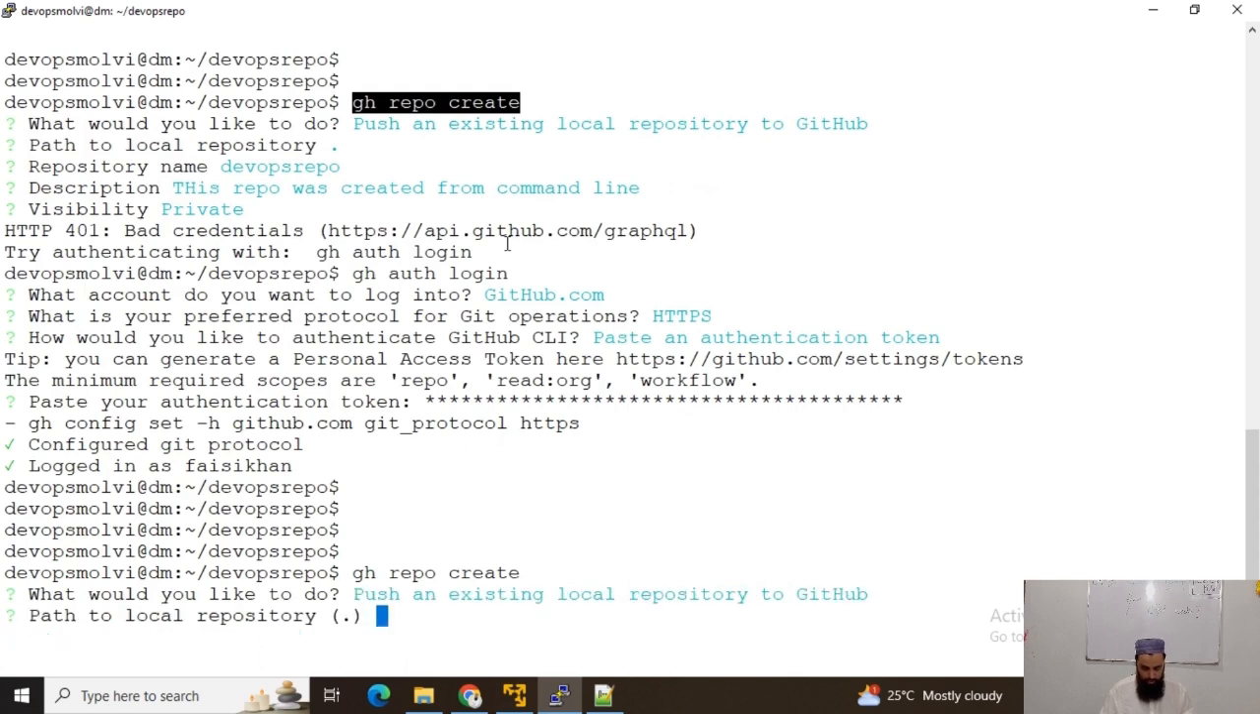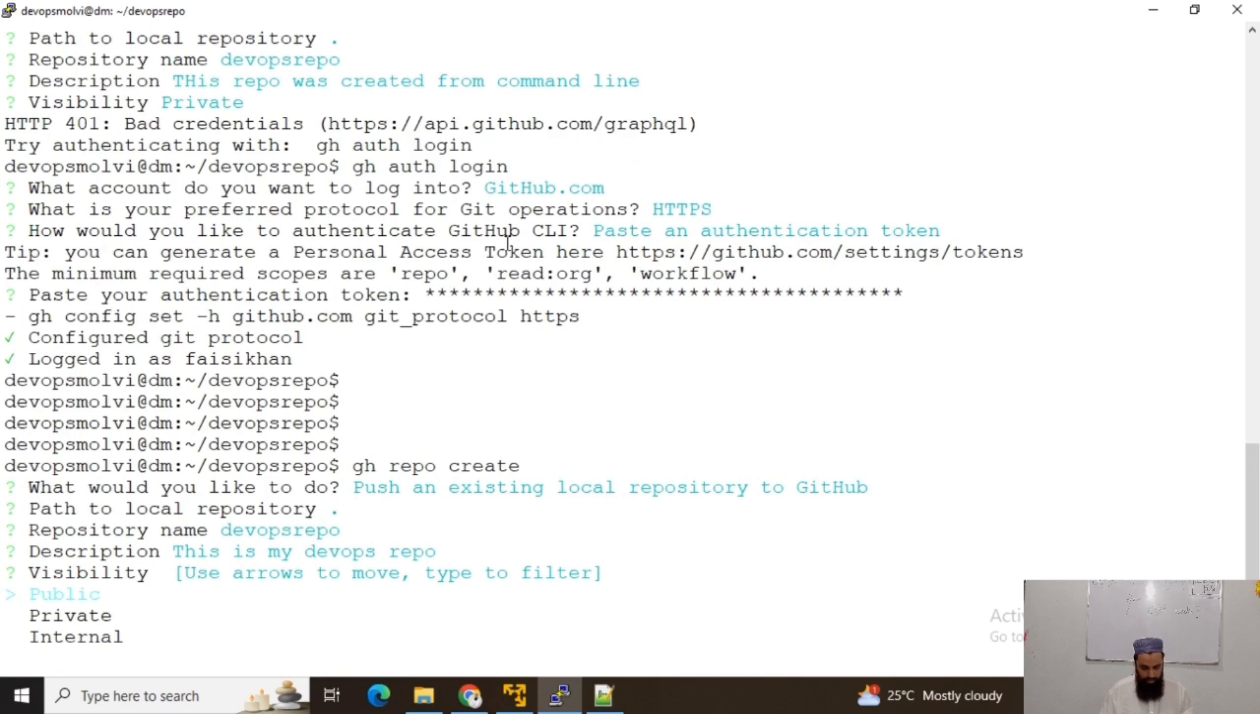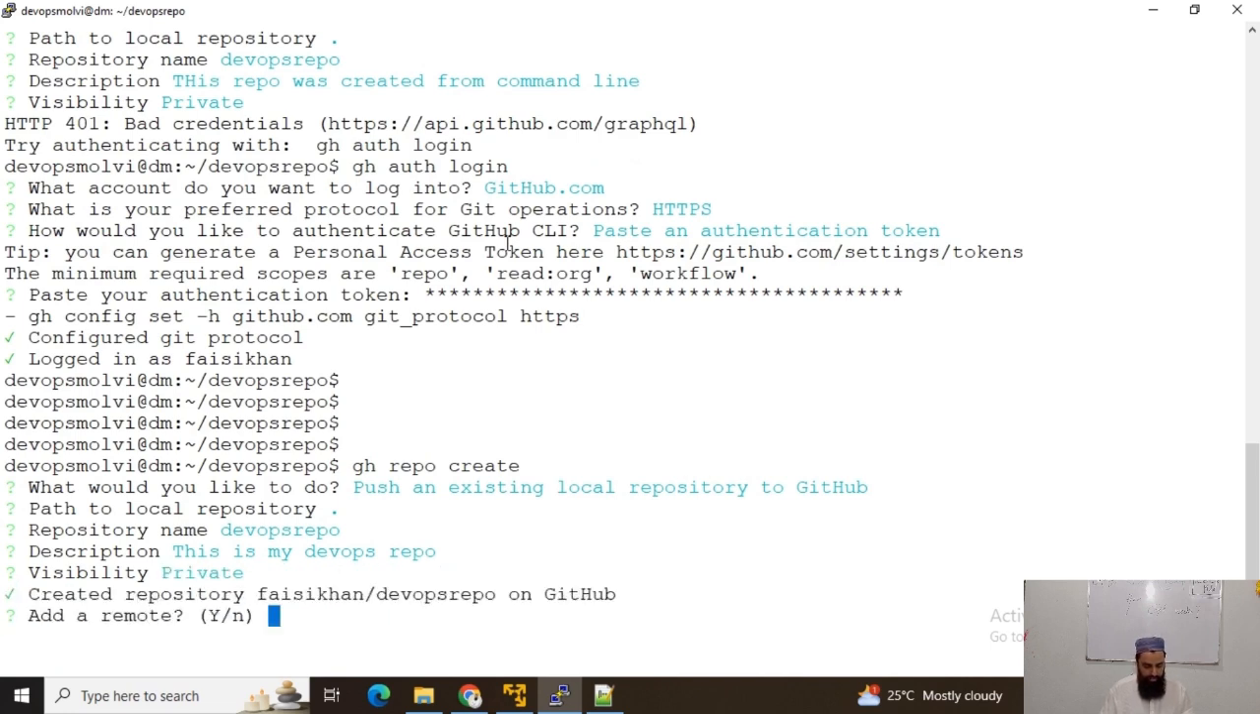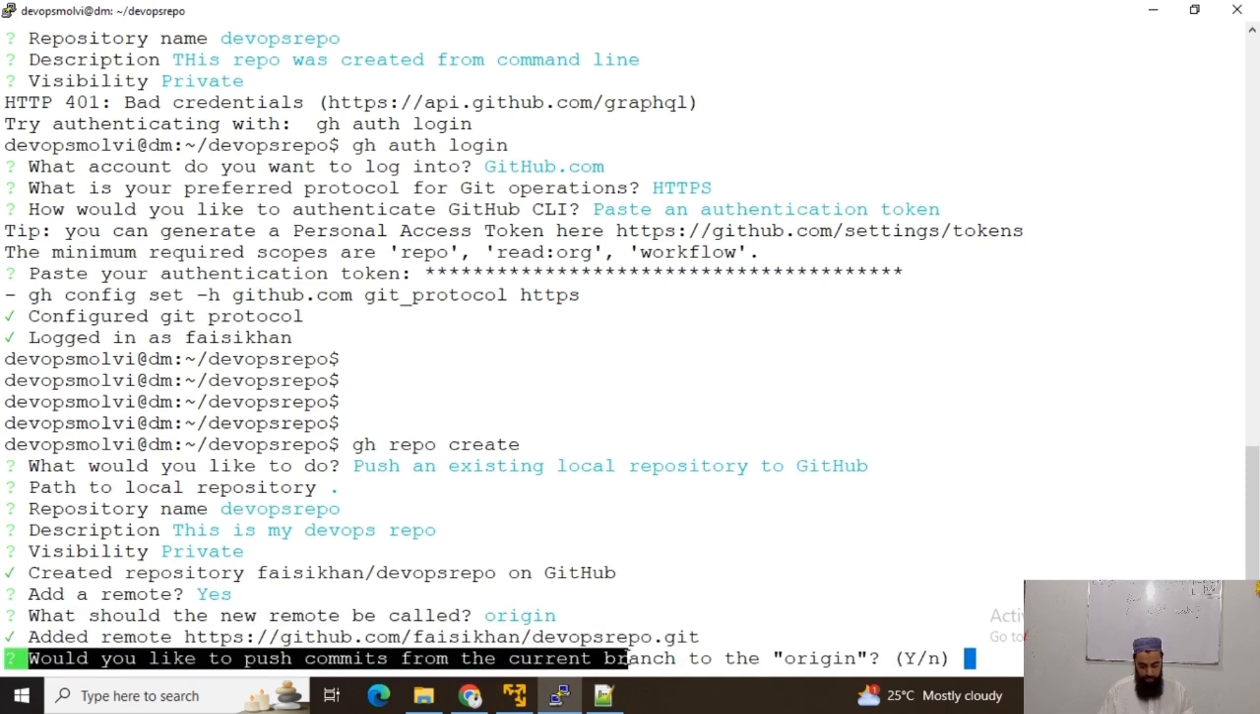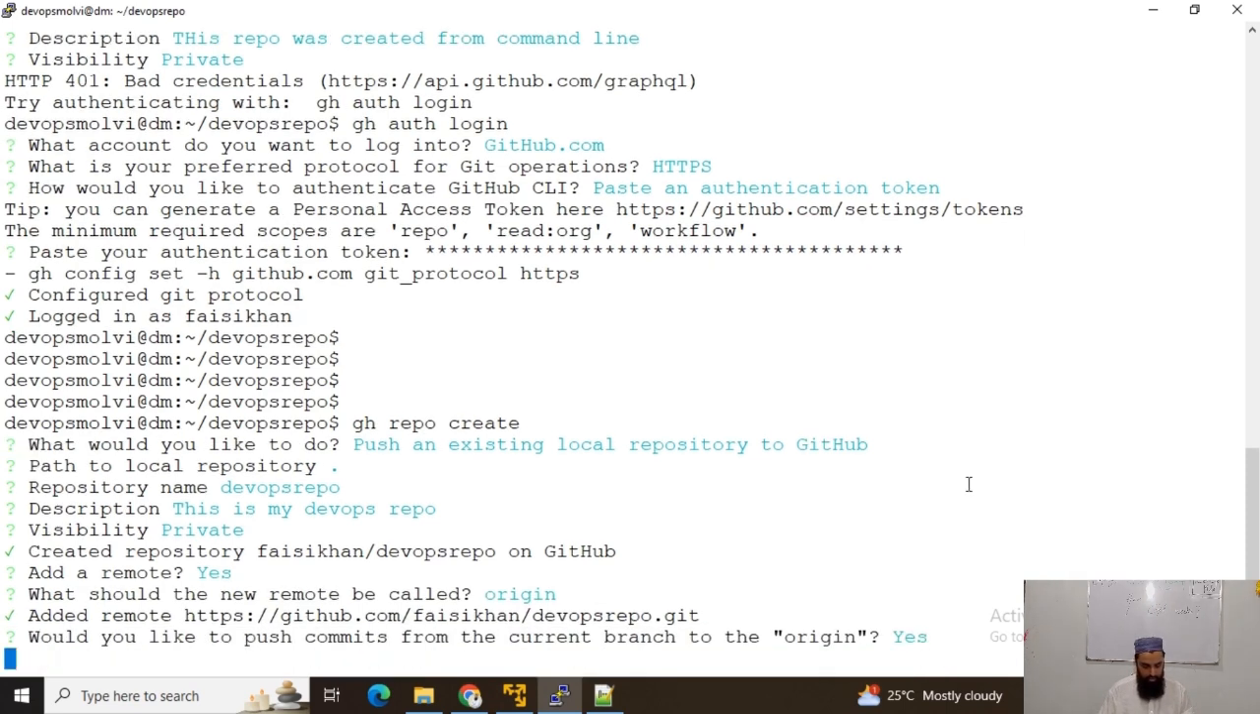Okay, now path to dot and DevOps repo description. This is my DevOps repo, and it would be our private repository, and add a remote. Yes, we have to add a remote like origin. Yes, origin. Would you like to push commits from the current branch to origin? I would say yes. And now let's see what it does.